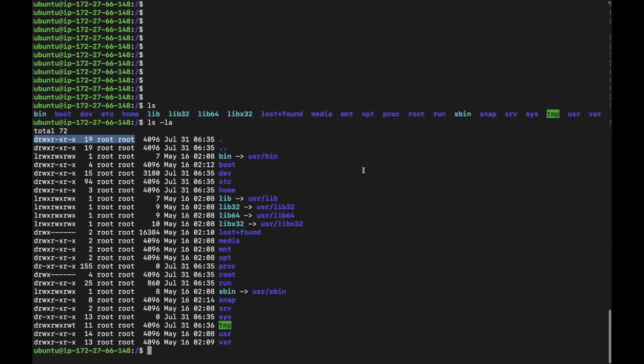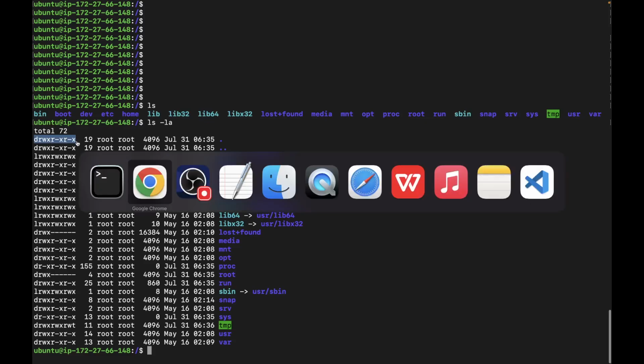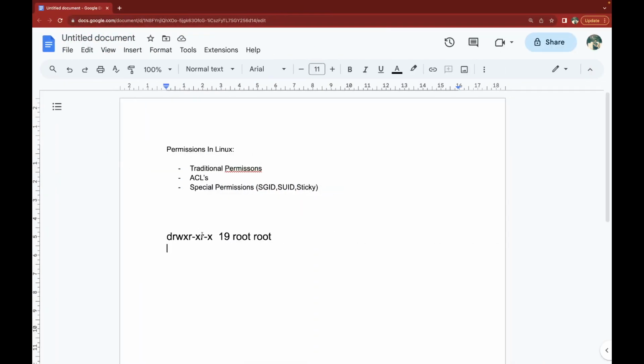Okay, so when you do ls -la, we get some information like this. To understand it, let's jump to some other terminologies first, then we will come back to this part again. There is a terminology known as user, there is group, and something called other.